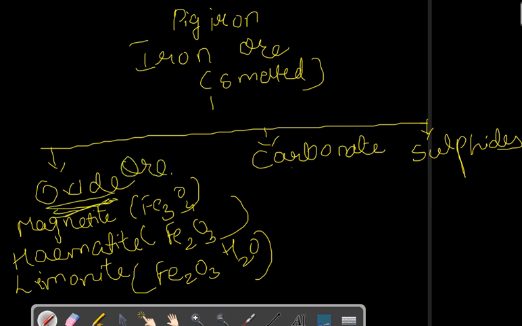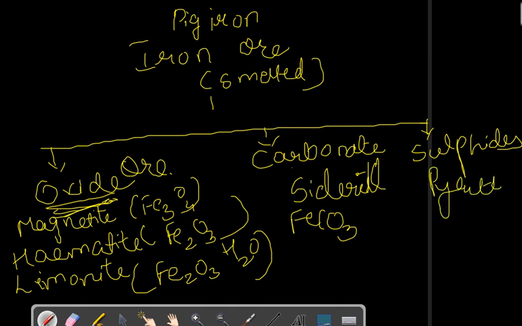Then carbonates, we have siderite, FeCO3, and sulfides, we have pyrite, FeS2. So these are the 3 ores of iron which we have to remember.